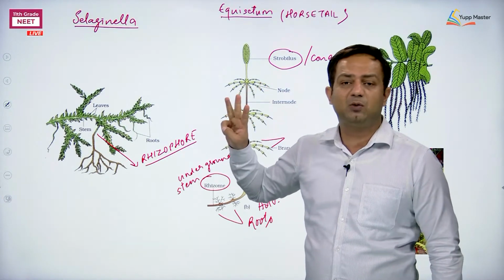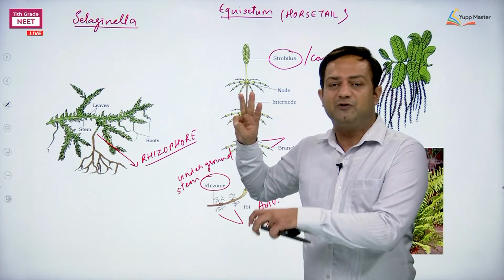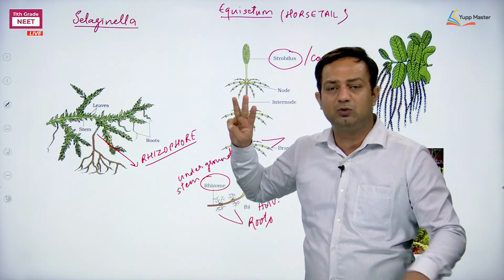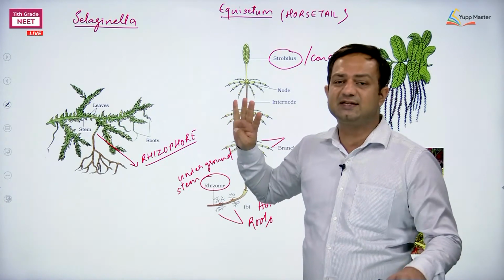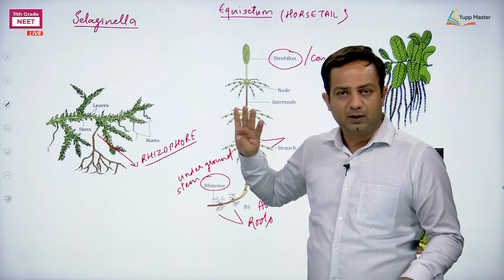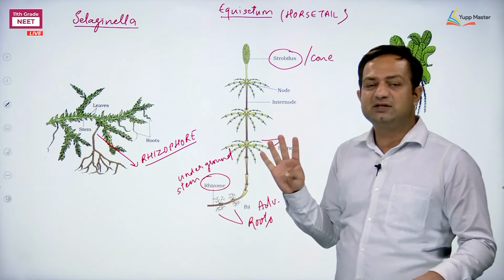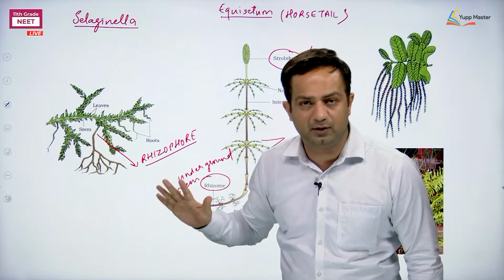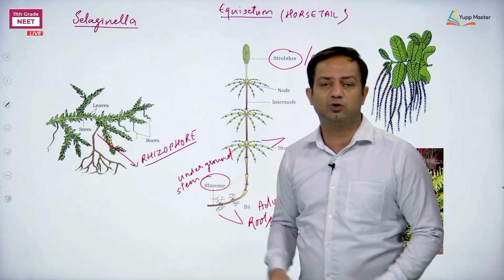The third was rhizomorph, given in Kingdom Fungi. The saprophytic fungus has rhizomorphs to take up nutrition from the surroundings. Next are rhizines, seen in certain lichens for attachment to the substratum. The new name we studied in the last class was rhizoid, and today I am saying rhizophore.